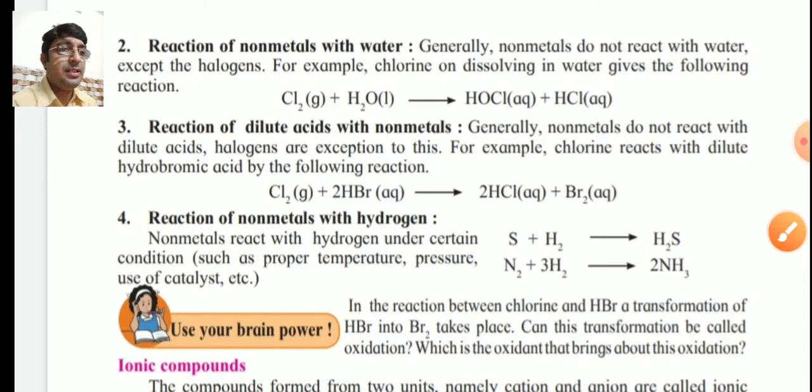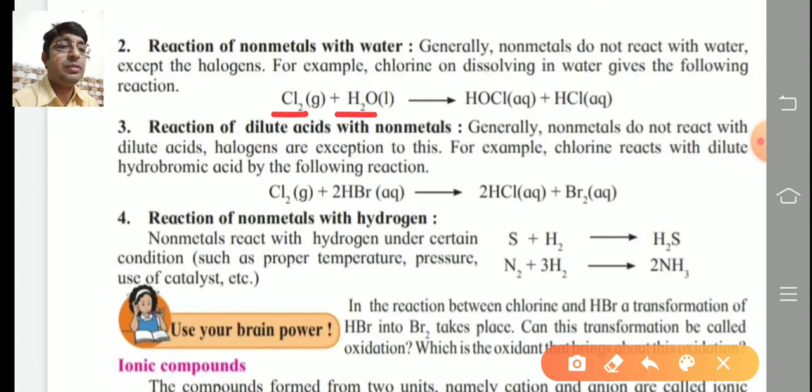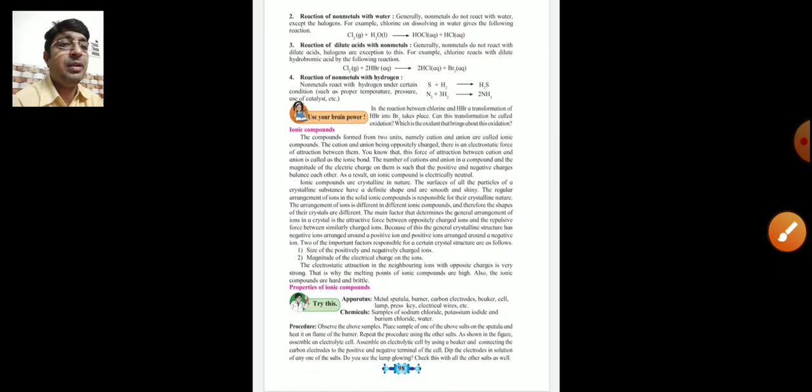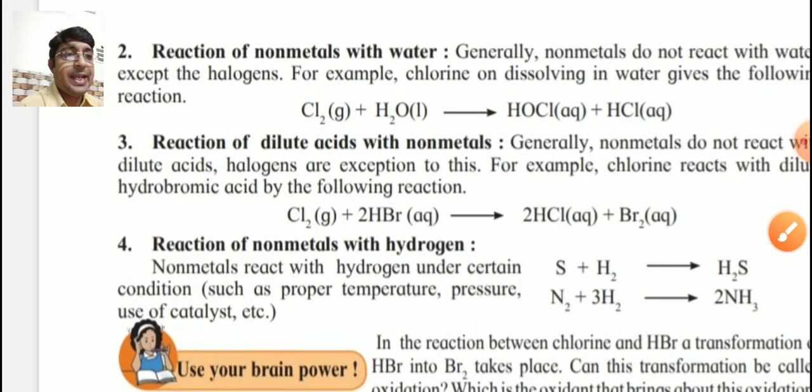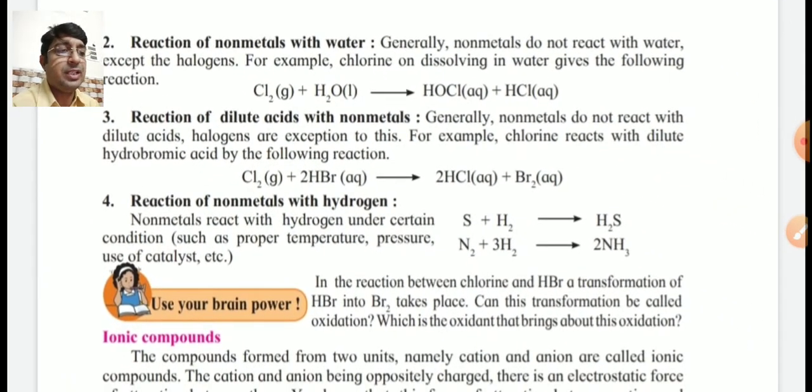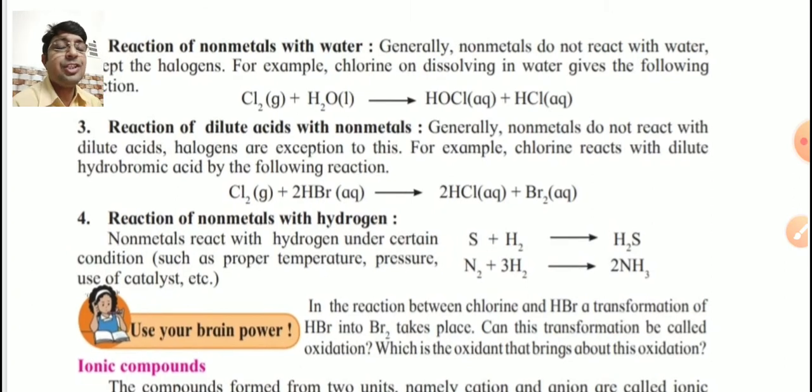So, chlorine reacts with water to form HOCl and HCl. HCl means hydrochloric acid and HOCl means hypochlorous acid. So I will show this reaction on one paper. Similarly, two more reactions I will also show on that paper. Check here first. Reaction of dilute acid with non-metal.